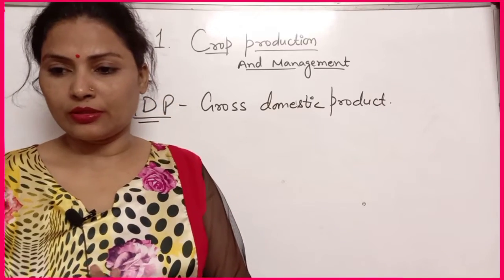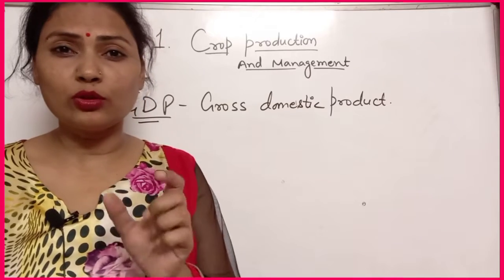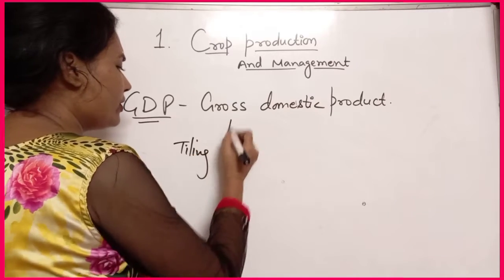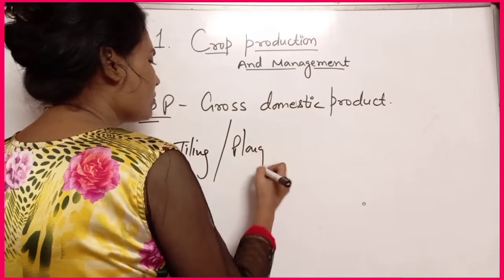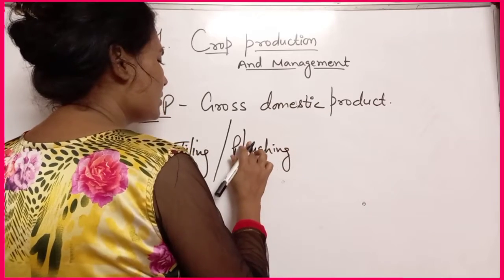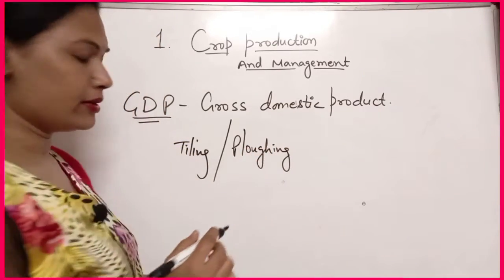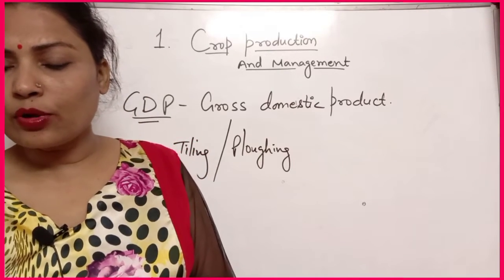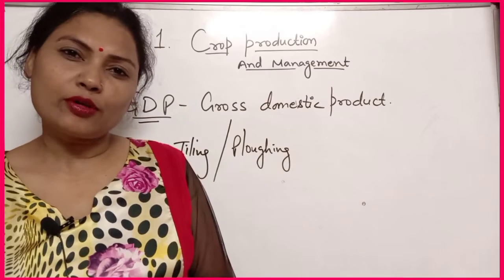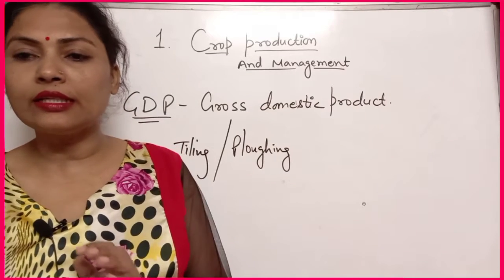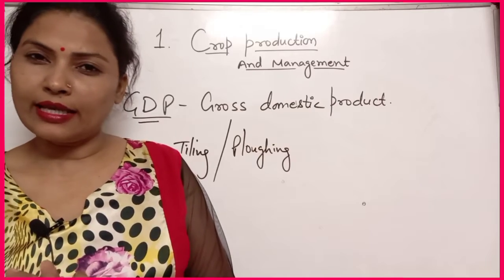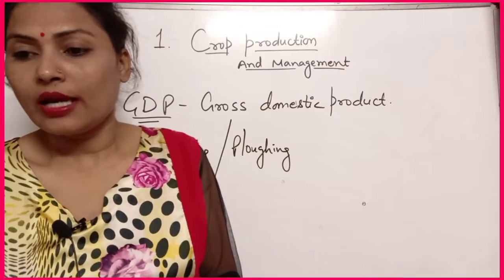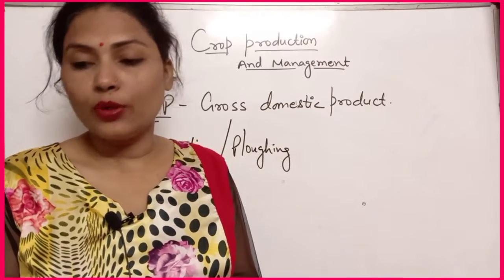Then have you heard about the word tilling? Tilling or plowing? Both are the same. Actually, the tilling process is the process of loosening and turning the topsoil for agriculture, that is known as plowing. The turning and loosening of the soil, you can say that. Okay, so that is tilling or plowing.